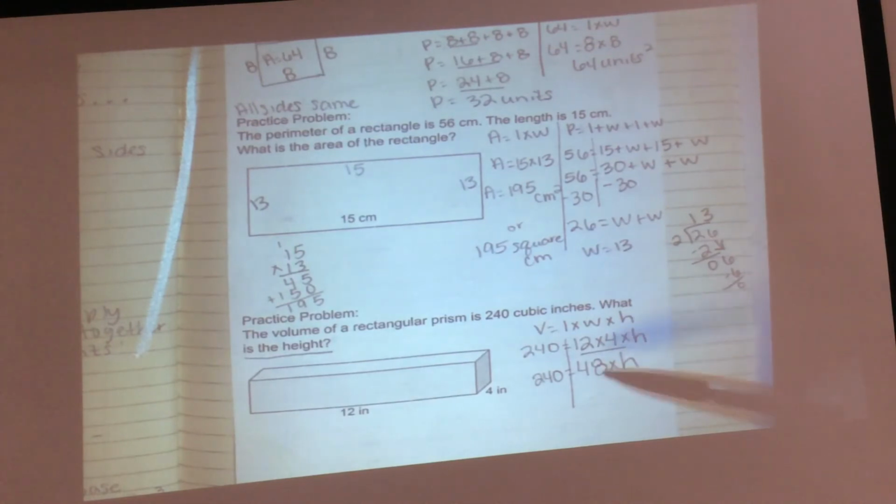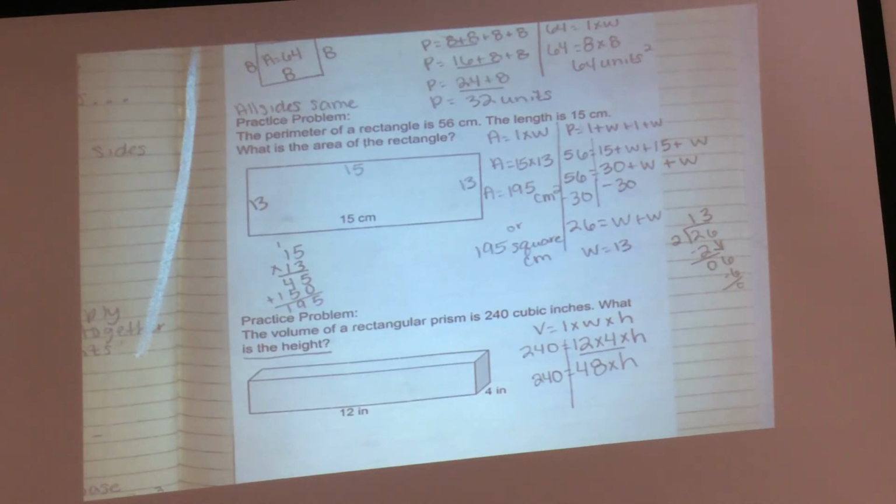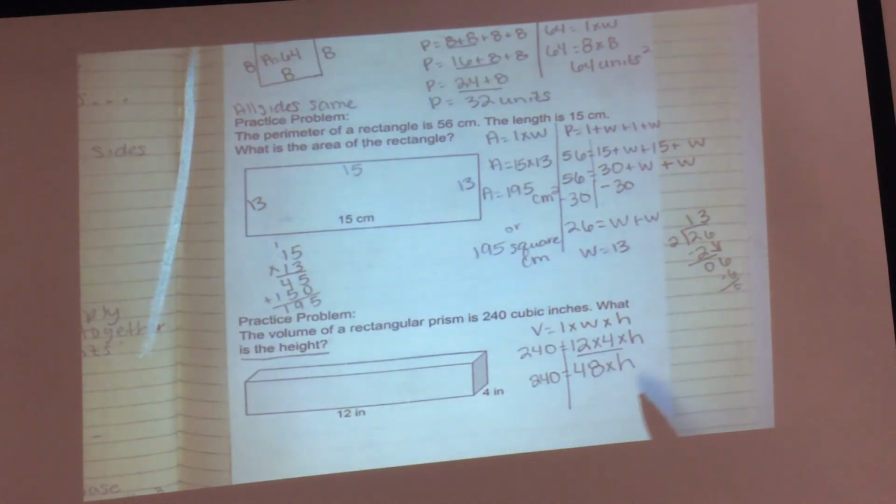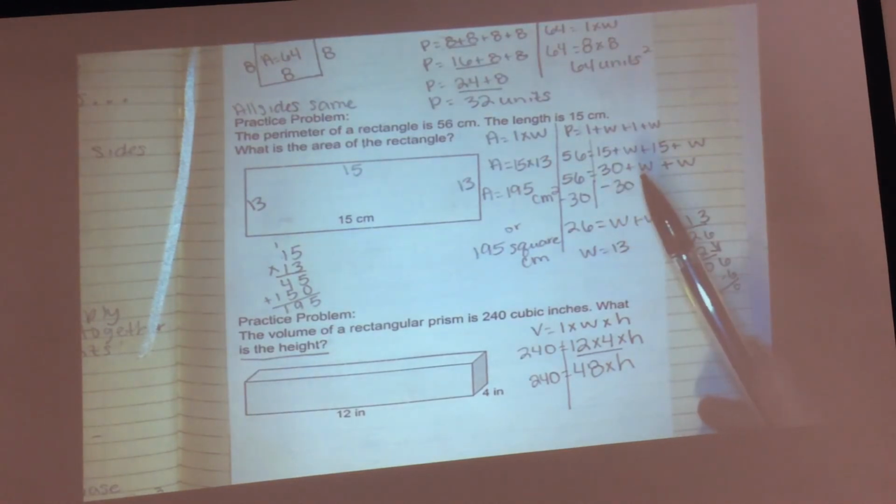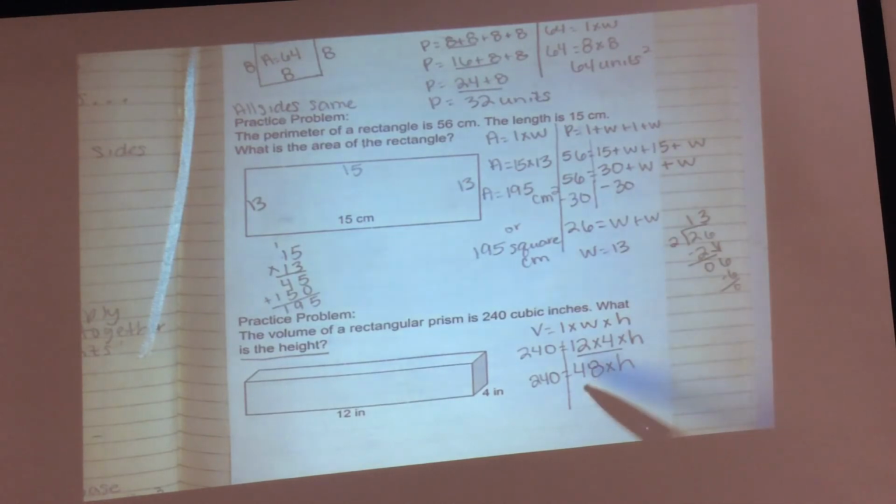What am I going to do to figure out what H is? Divide it. Why am I not subtracting it? I'm not saying you're wrong, but I want to know why I'm not subtracting. I'm multiplying 48 by H right now, right? What is the opposite? I had to subtract up here, right? The opposite of adding was subtracting. What's the opposite of multiplication? Division. So I'm going to divide both sides by 48.